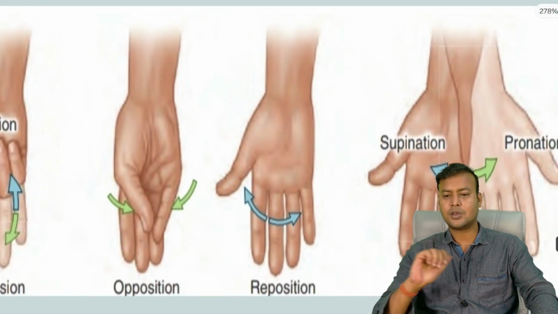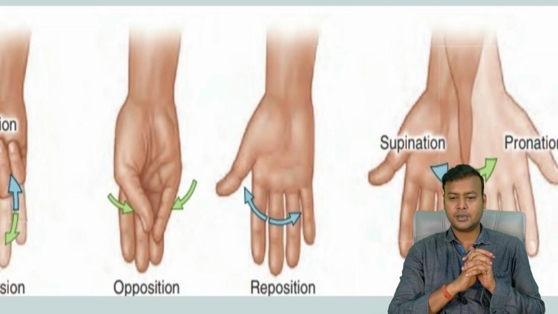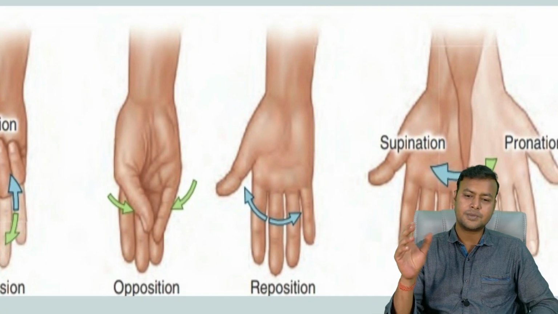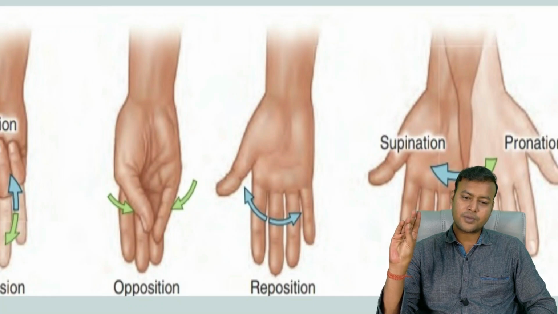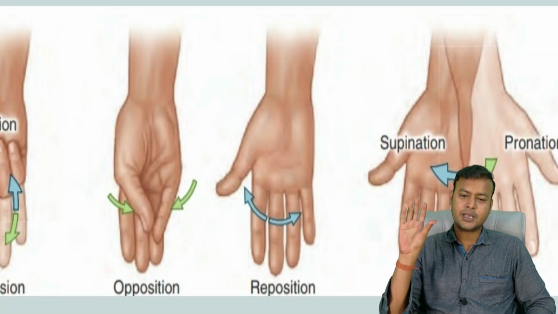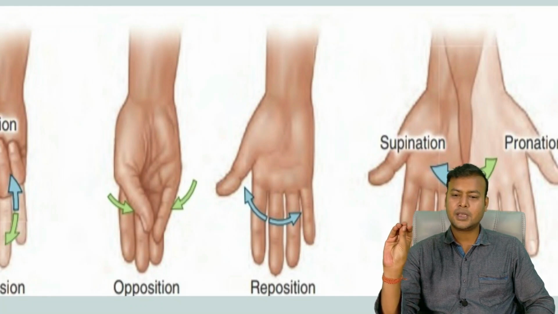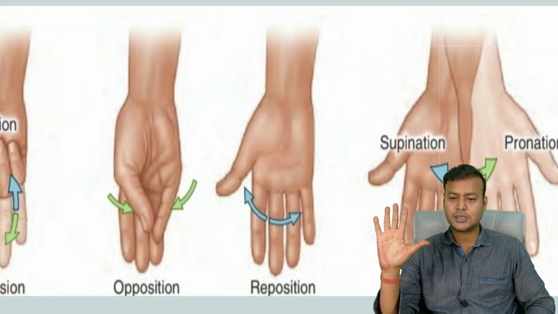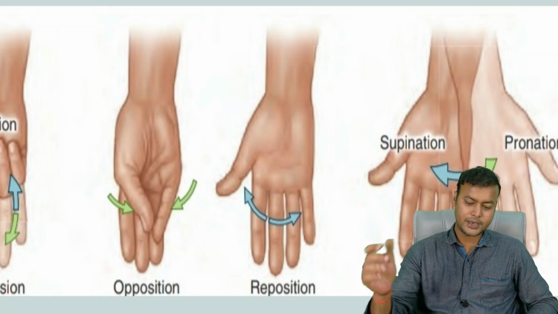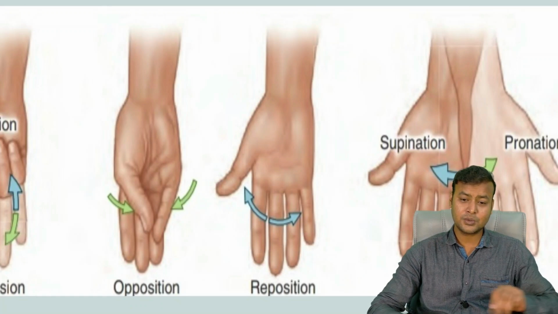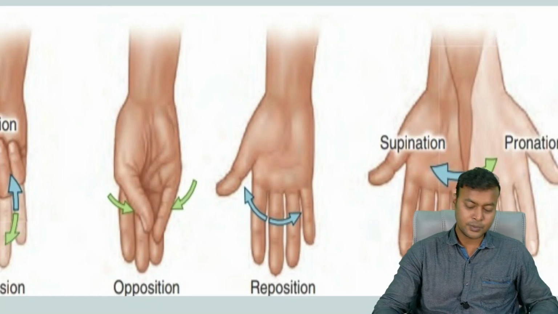Now, one of the characteristic features of human beings, which not many animals have, is the opposition of the thumb. As you can see, you can take the thumb and touch the tip of any finger. So this movement is known as opposition. And when again you take back your hand and open it, this is the reposition. So opposition, reposition. This movement is one of the key factors in the evolution of human beings. All right. Not many animals use their upper limbs as human beings do.